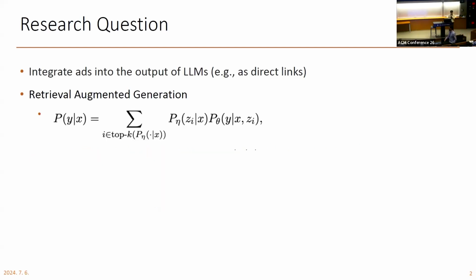Okay. So our main research question is how we could integrate the ads into the output of LLMs without compromising the content integrity of the quality of the output, such as in a form of direct links to the advertisements. And our main idea is to use the Retrieval Augmented Generation, which we'll refer to as RAG.